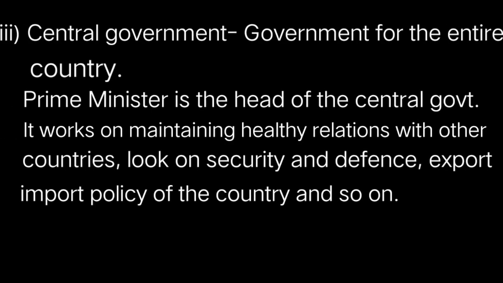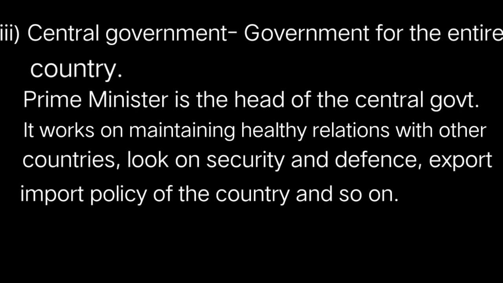Next, that is number 3, we have central government. Government for the entire country. Prime Minister is the head of the central government. It works on maintaining healthy relations with other countries, looks on security and defense, export-import policy of the country, and so on. So this is all about the 3 levels of the government.